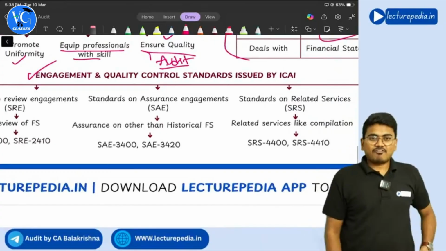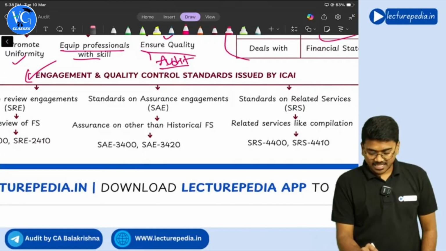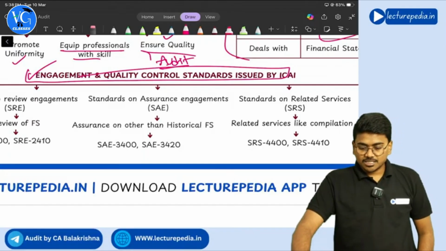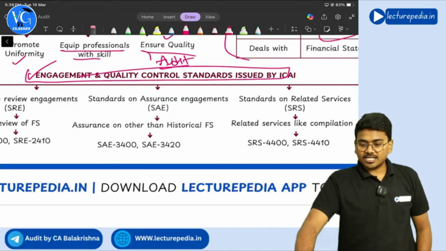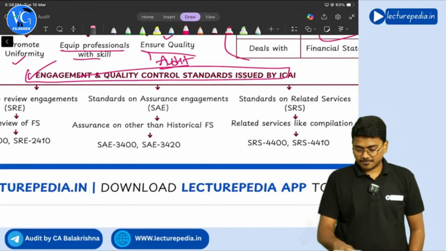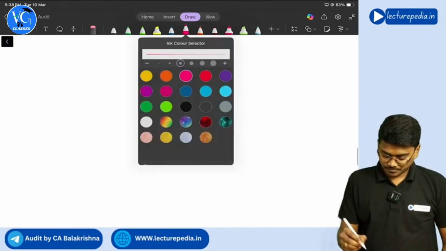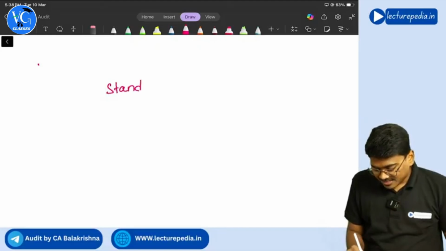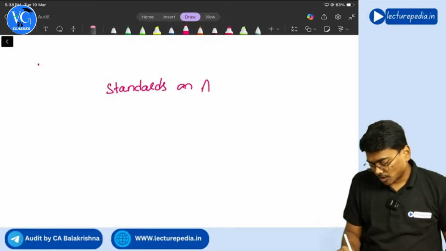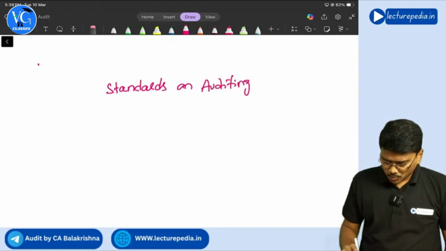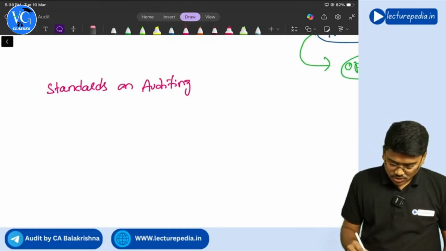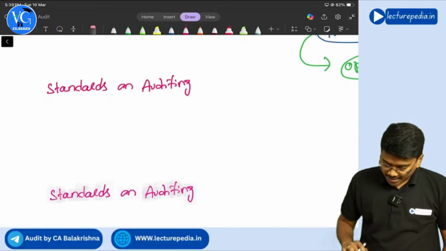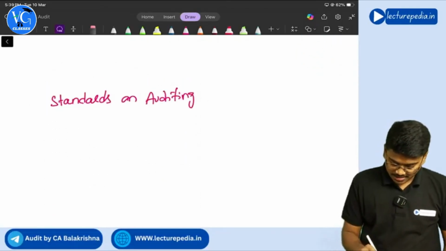Next, coming to the final concept, which is engagement and quality control standards issued by ICAI. So ICAI has issued these engagement and quality control standards, right? This is very important. See, firstly, we have standards on auditing, right? Yes, sir. Now, you will use these standards on auditing for doing audit of historical financial statements, right?